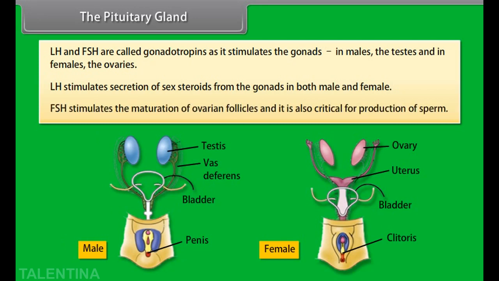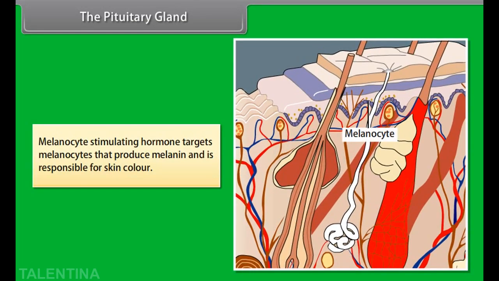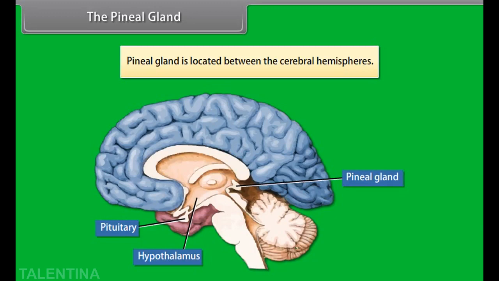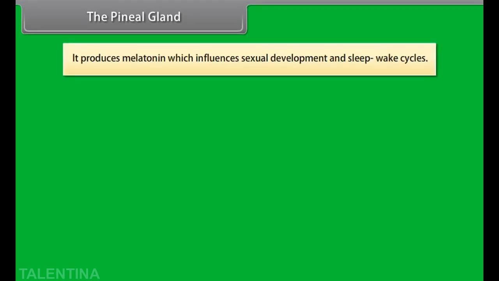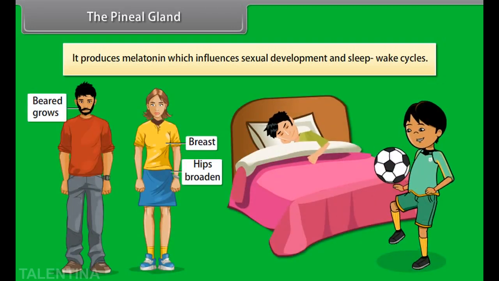FSH stimulates the maturation of ovarian follicles, and it is also critical for production of sperm. Melanocyte-stimulating hormone targets melanocytes that produce melanin and is responsible for skin color. The pineal gland. The pineal gland is located between the cerebral hemispheres. It produces melatonin, which influences sexual development and sleep-wake cycles.